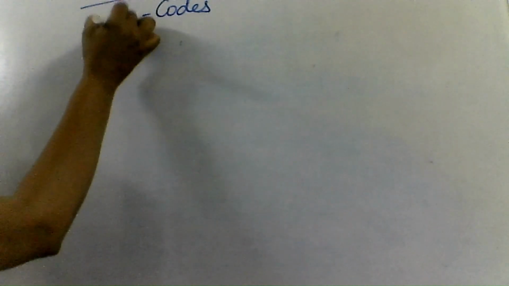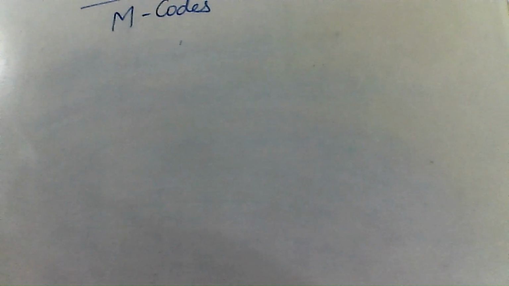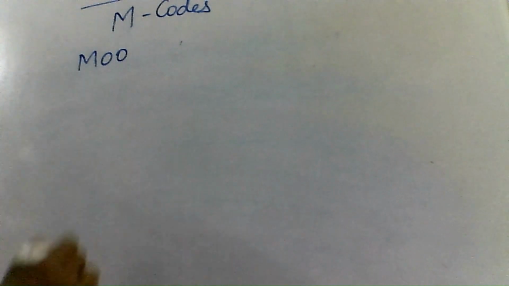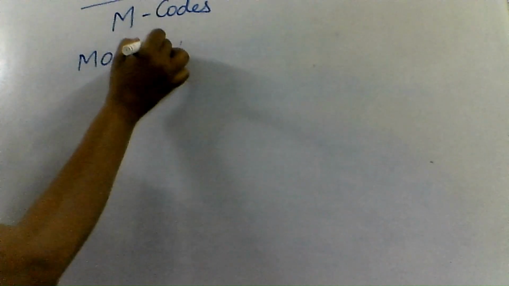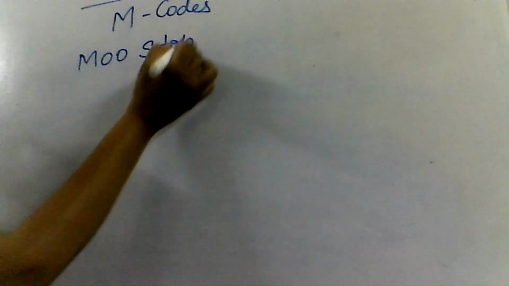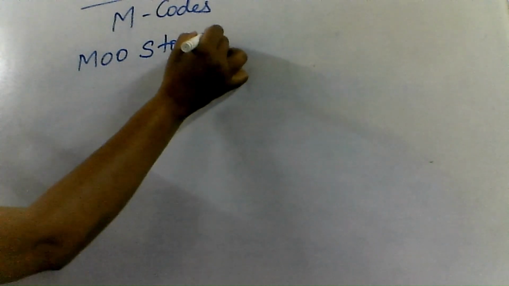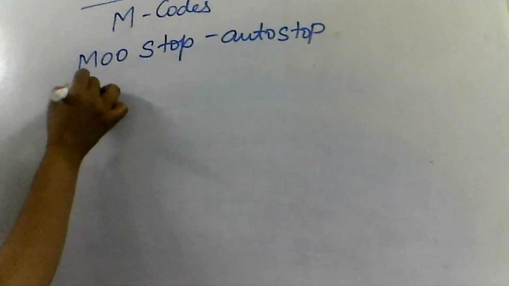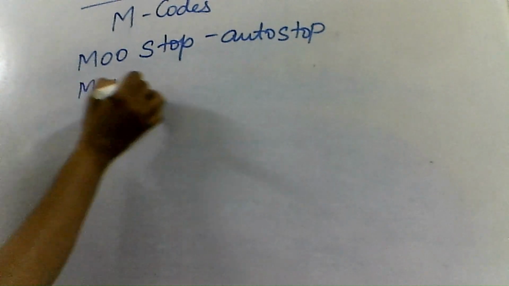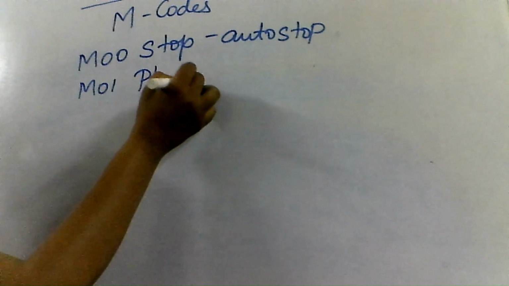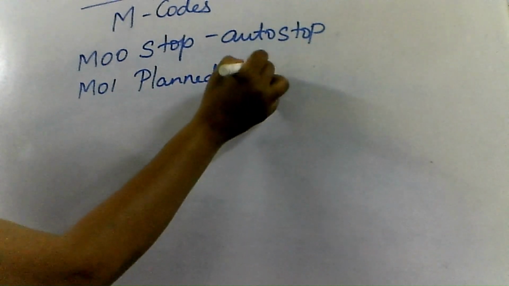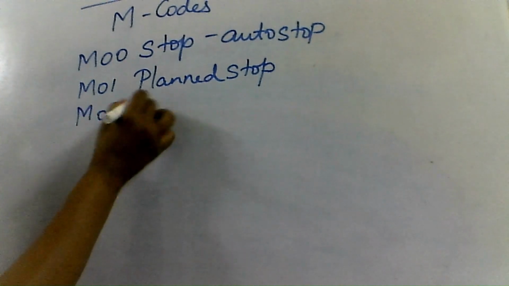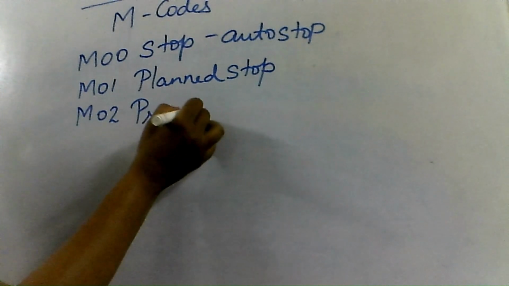After this, we would be seeing a few of the M codes which we would be using in programming. To start with, the first one is M00, which is used to stop the program. That is for auto stop. Then M01, which is used for planned stop. M02 is used to end the program.